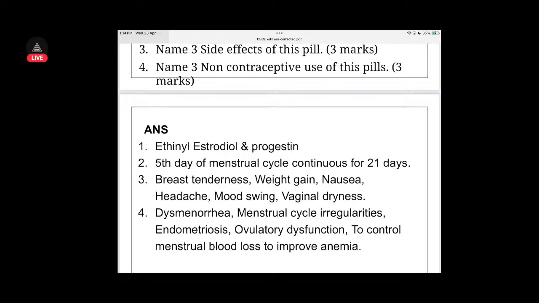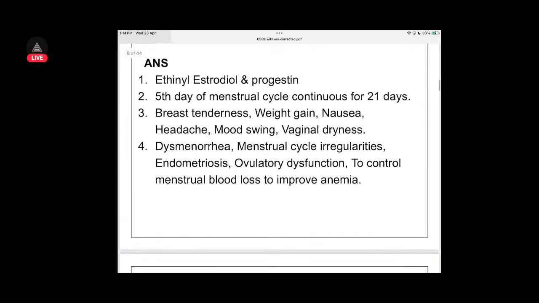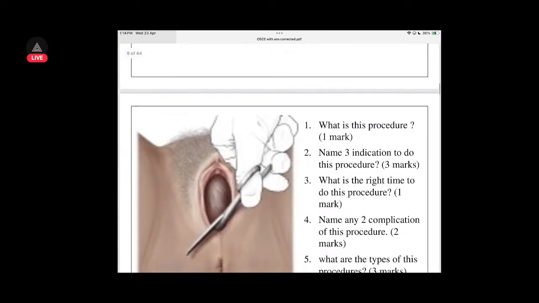Then non-contraceptive use in case of dysmenorrhea: if they are having very painful menstruation and do not want to menstruate, you can provide it and it will not lead to menstruation. Then menstrual cycle irregularities also, in order to reset it. Endometriosis is one exception. Ovulatory dysfunction, and to control menstrual blood loss and improve anemia, you take this.